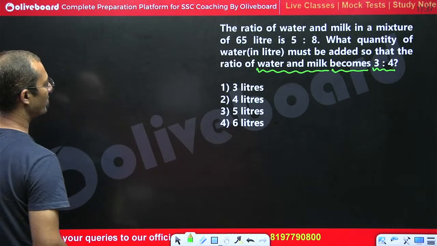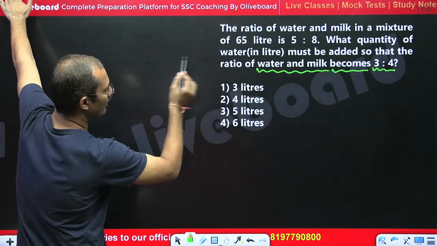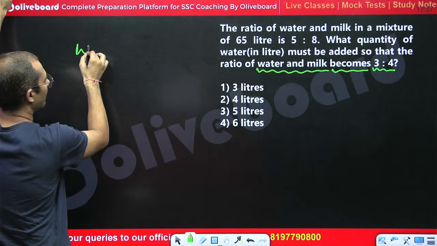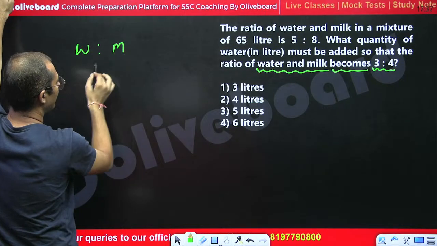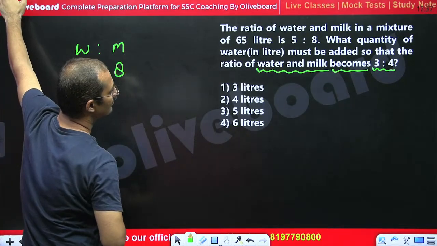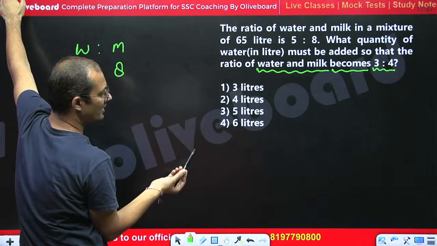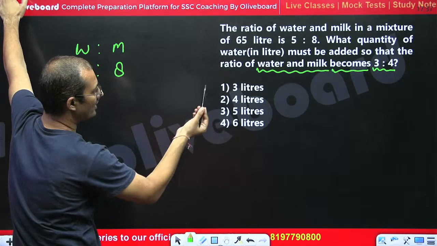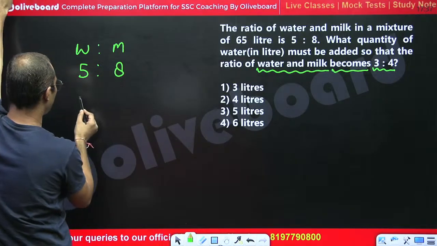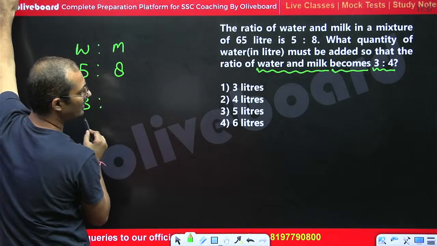See, we are given the ratio of water and milk, that is 5:8, right? And the total quantity of mixture is 65. What quantity of water must be added so that the ratio of water and milk becomes 3:4?